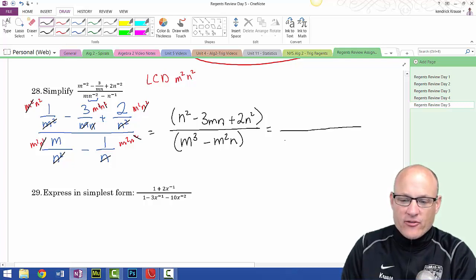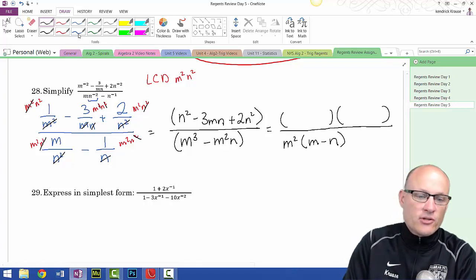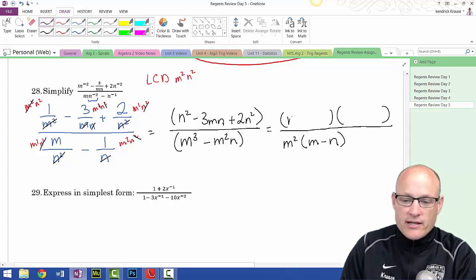So I'm going to factor the denominator by taking out an m squared, and I'm left with m minus n. Now I'm going to factor the numerator, which is going to get a little bit tricky. So it's n and n. Multiply to positive 2, and add up to negative 3. Well, that's easy. Minus 1.